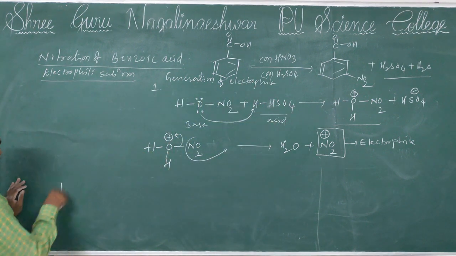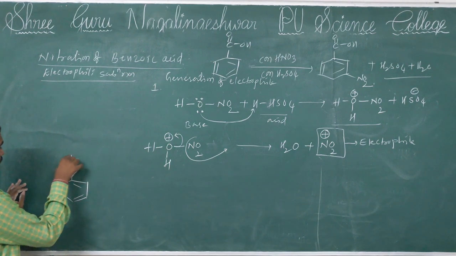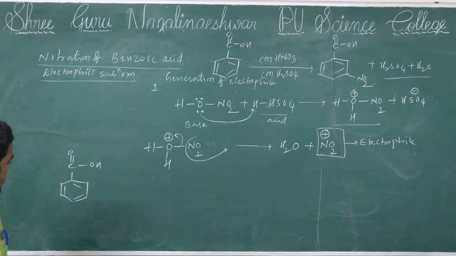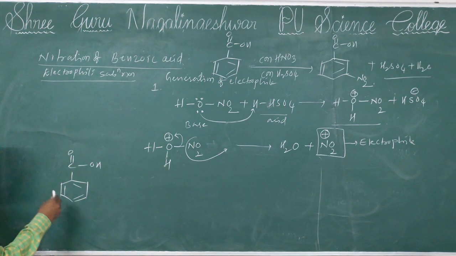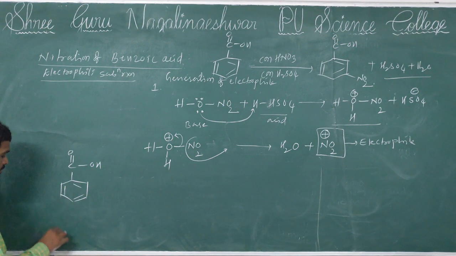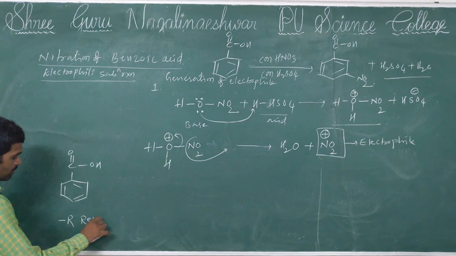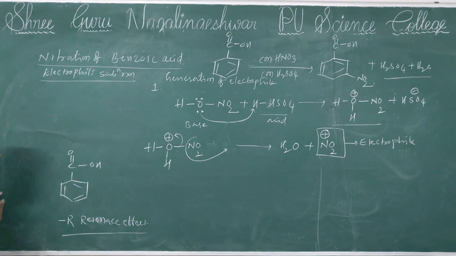Next step, you see, here I am taking benzoic acid. This is a very important concept. Benzoic acid undergoes minus R resonance effect. It means what happened?